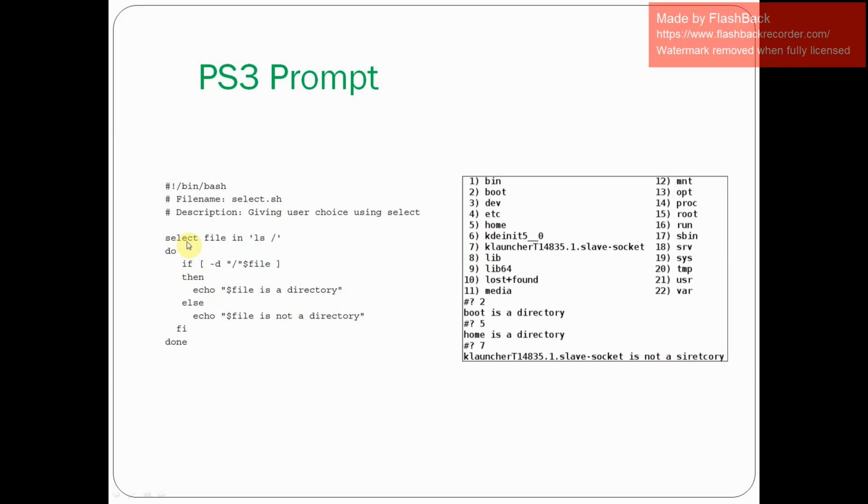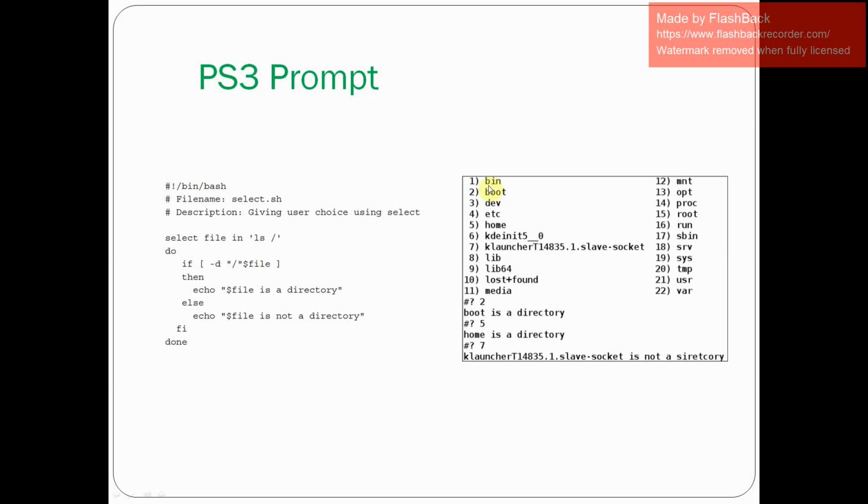So we are using a select loop. Okay, what will the select loop do? Here it will execute this list of all possible values. ls / means when we run the ls command on the root directory, all the root directory entries, that list will come in this picture, and the whole list will be processed by the select command as a menu. Okay, this is a menu-driven program.